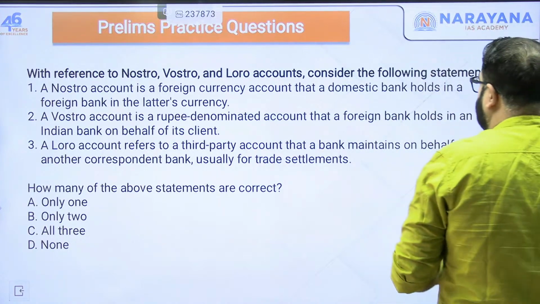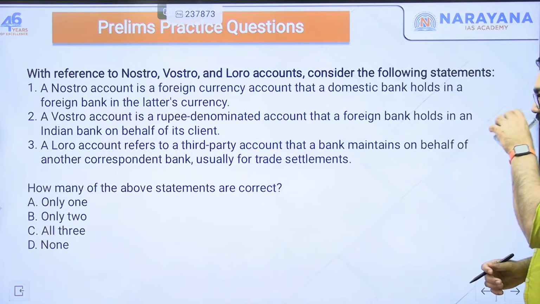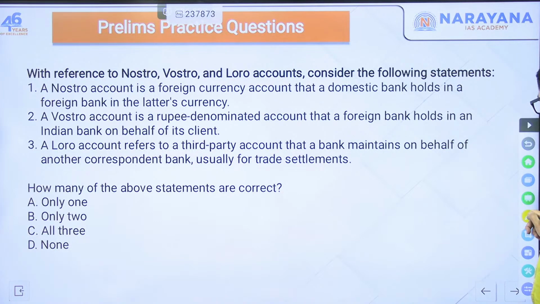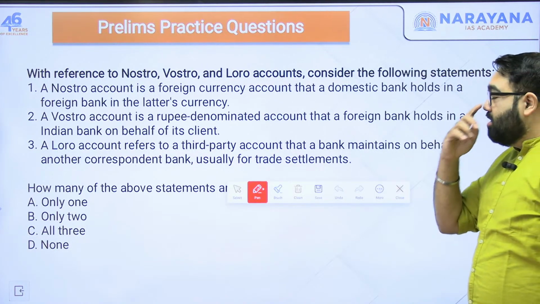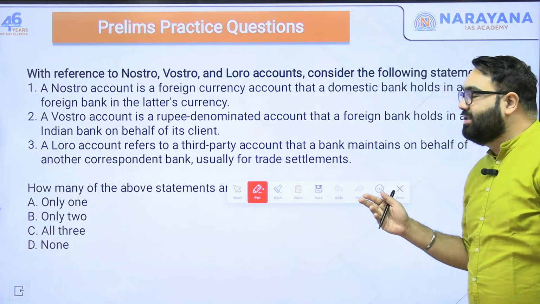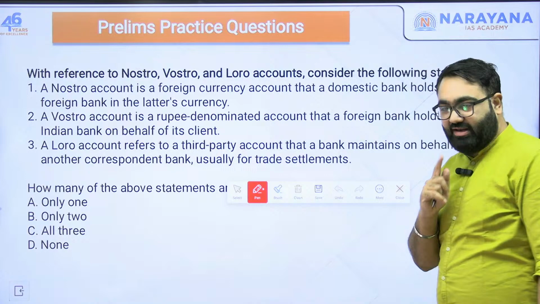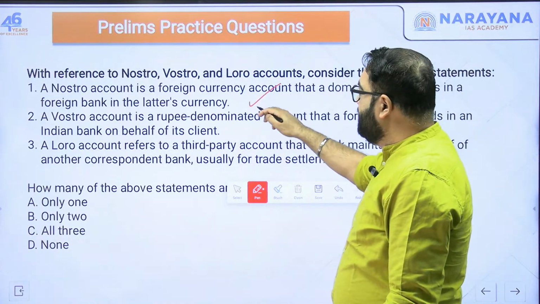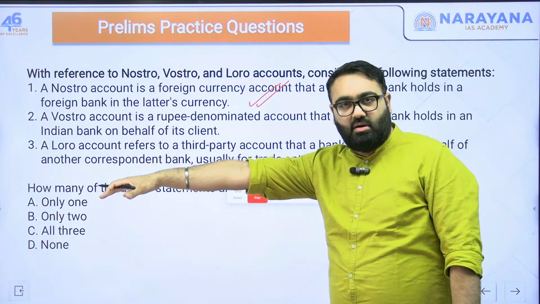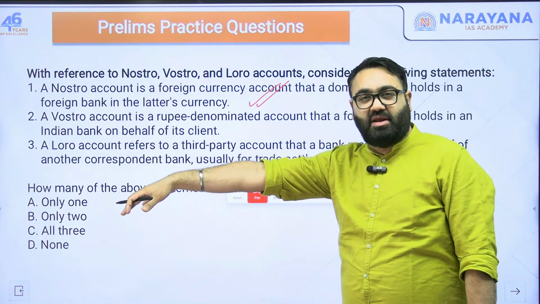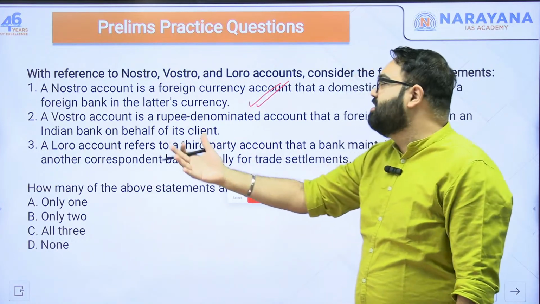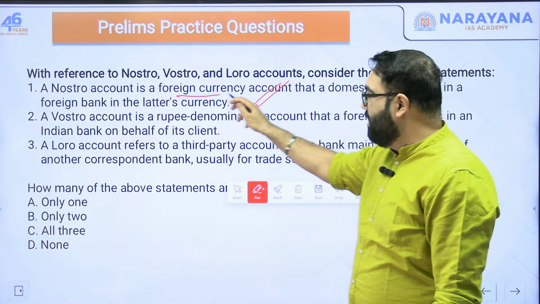With reference to nostro, vostro, loro accounts, consider the following. First statement, a nostro account is a foreign currency account that a domestic bank holds in a foreign bank in the latter's currency. Right or wrong? Right. That is what we have been discussing. So if the PNB opens up an account in Bank of America, that will be the nostro account for PNB, where money will come in the form of dollar. So it will come in the form of foreign currency. So yes, it's a foreign currency account.